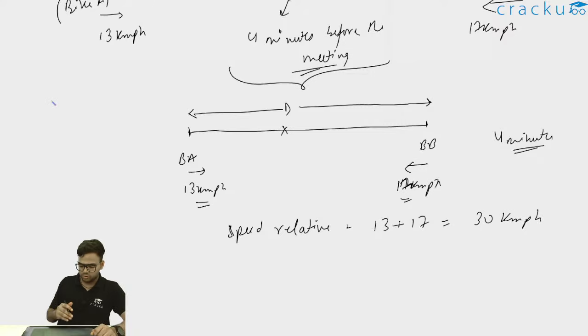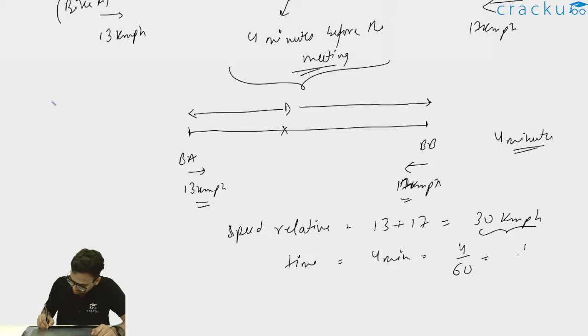And the time is basically 4 minutes, because we have to find out the distance between them 4 minutes before they meet. But my speed is in kilometers per hour, so I'll change these minutes to hours. So this will be 4 by 60, or I can write 1 by 15 hours. So the relative speed is 30 kmph and the time is 1 by 15 hours.